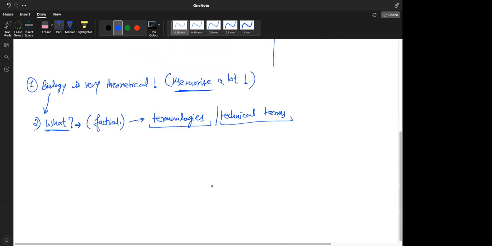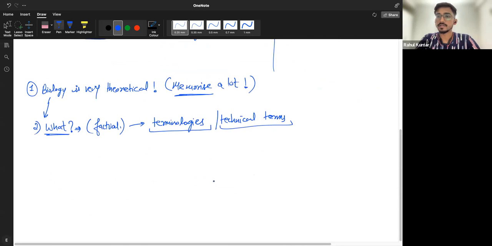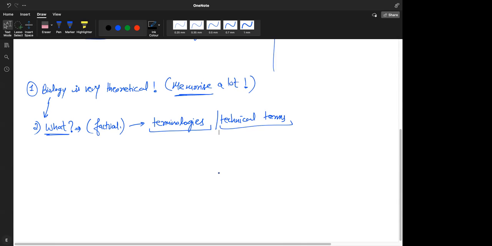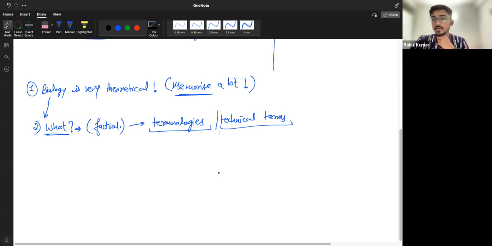But what we can do instead is, in the class, when I teach, I always focus on the word itself. These words are difficult to remember because they are not normal words that we use in our day-to-day vocabulary. Many normal words that we use every day, we do not have to learn, right? It already gets registered in our brain, in our vocabulary.